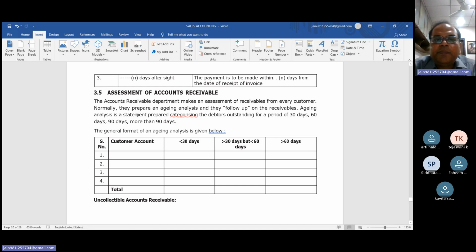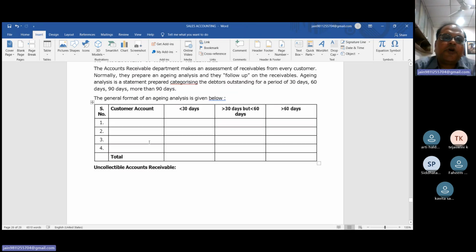Normally, they prepare an aging analysis and follow up on the receivables. Aging analysis is a statement prepared categorizing the debtors outstanding for a period of 30 days, 60 days, 90 days, or more than 90 days. So this is the format to prepare the aging analysis.